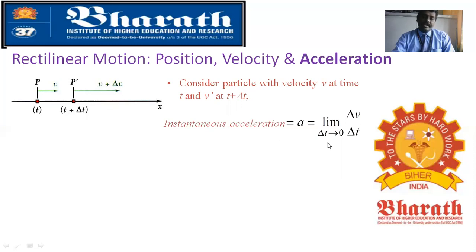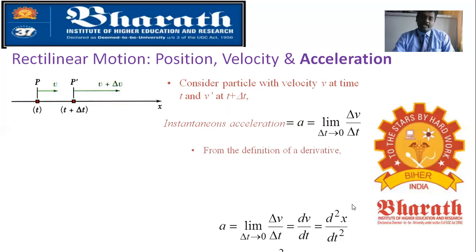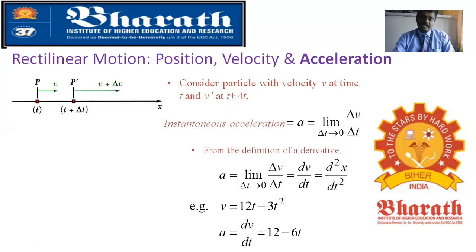That is what instantaneous acceleration a is: the limit as del t tends to 0 of del v by del t, which is dv by dt, the change in velocity with respect to time. So from the definition of derivative, acceleration is the limit as del t tends to 0, which equals del v by del t, equal to dv by dt.